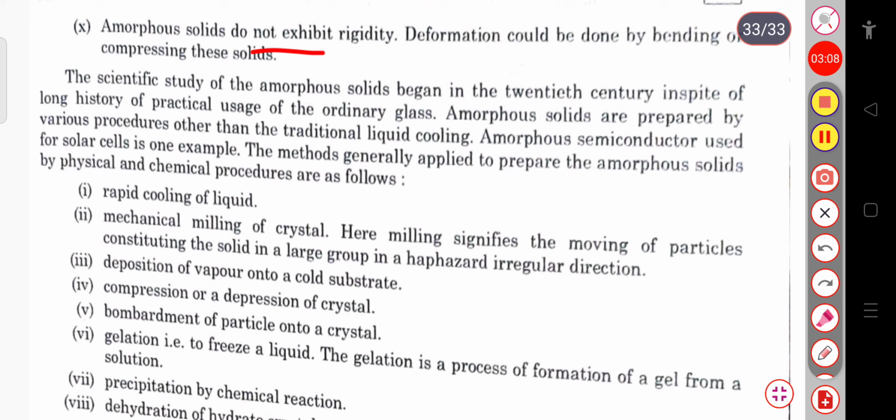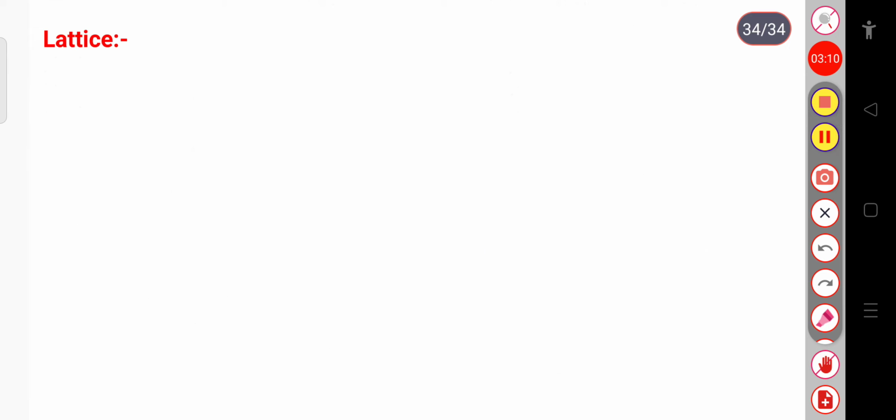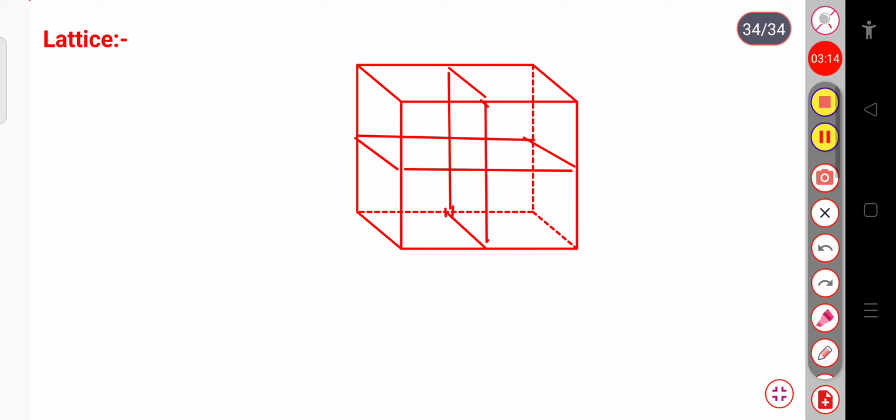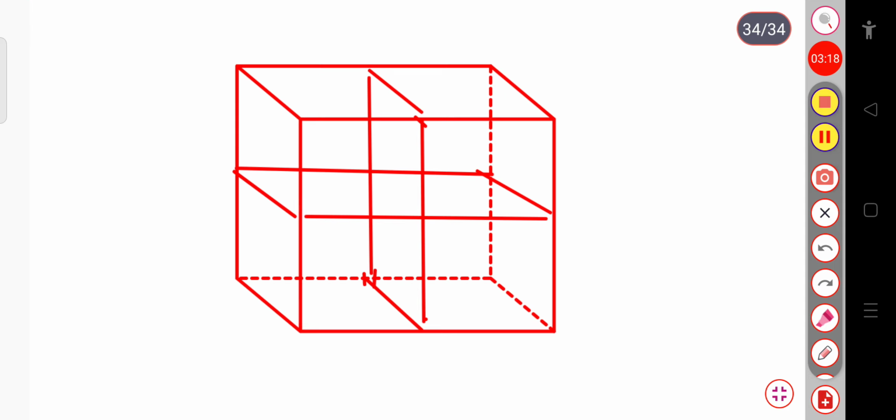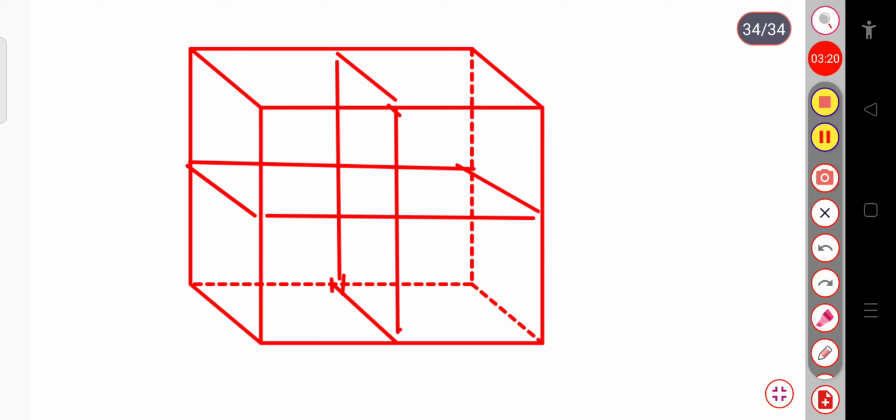Now let us start our topic. Now let us start with the lattice. So what is a lattice? Suppose this is a crystal, any crystalline solid. Here I am considering some atoms present at this corner. Actually these are very closely packed.